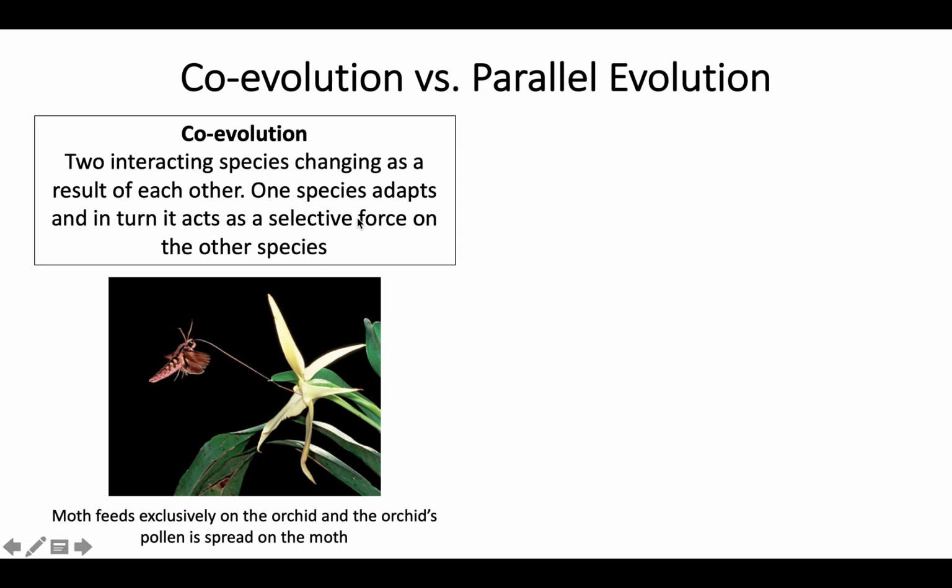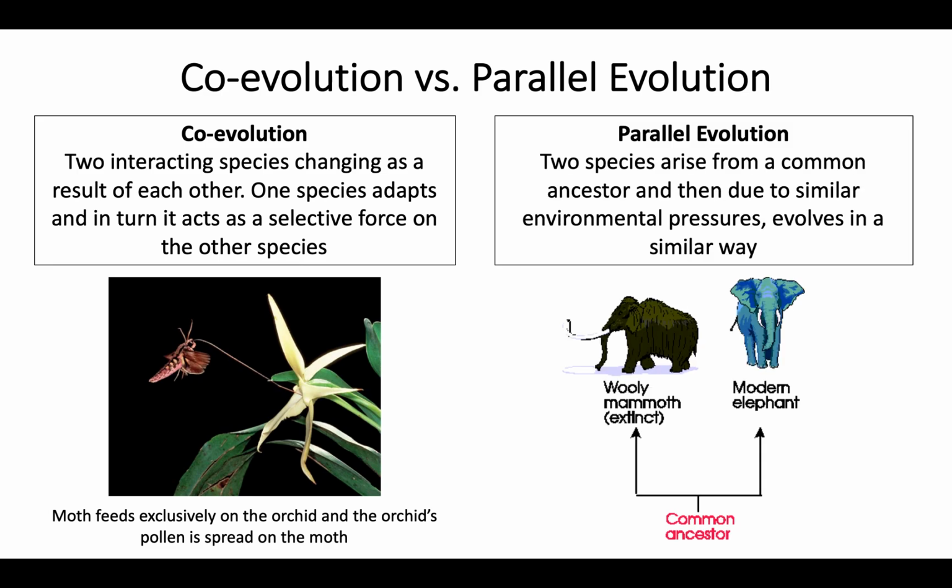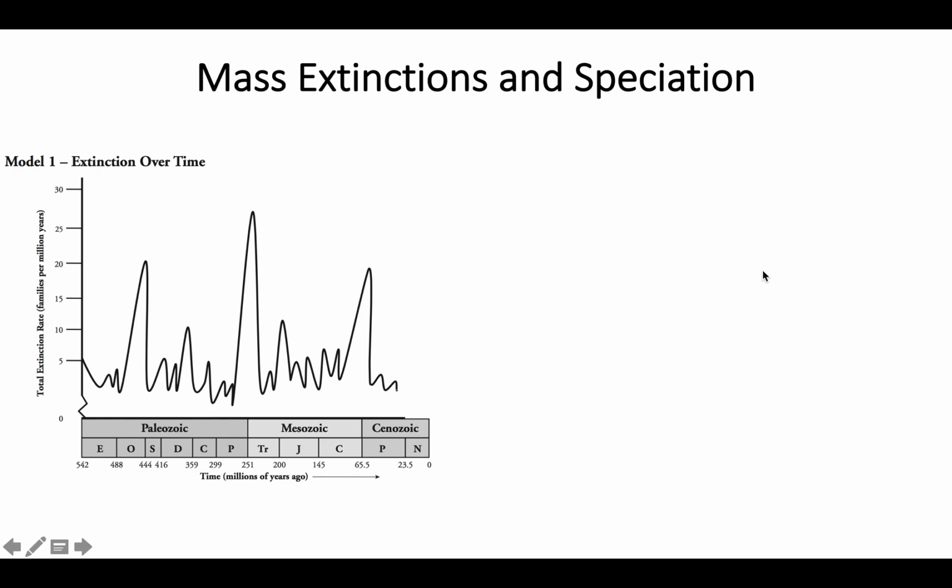Coevolution is two interacting species changing with one another, evolving with one another. For example, this happens a lot with insects and plants. Another good example is clownfish and their anemones. They've co-evolved. Parallel evolution is two species arising from a common ancestor, but then you had a speciation event. And again, when I say event, it happens over many thousands to millions of years. But then similar environmental pressures cause these species to look quite similar.